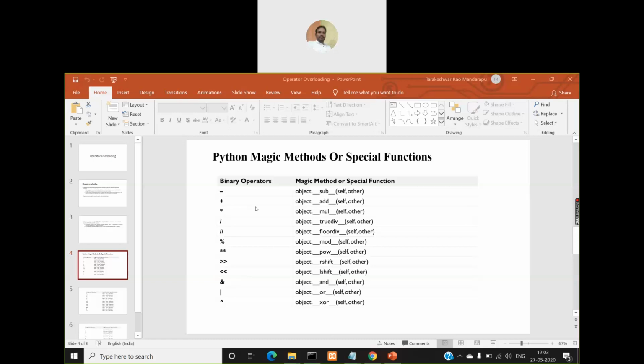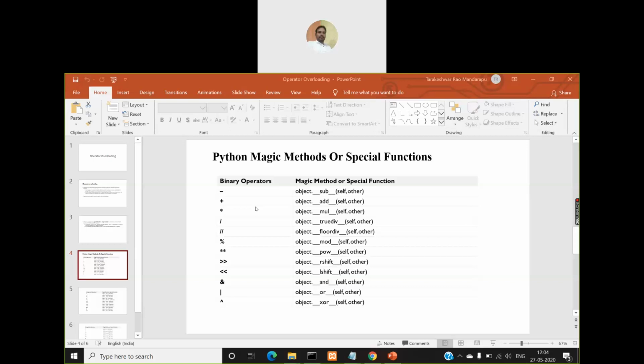Say if the plus operator is there, and I'm using it for performing addition between two numeric values, before that plus symbol you'll have one value, and after the plus symbol you'll have another value, right? In between the values you have this plus operator. The two values on which you are performing this operation are called operands. Operands. Right? So if an operator performs an operation on two operands, then we call that operator a binary operator. If an operator performs an operation on only one operand, then we call it a unary operator.